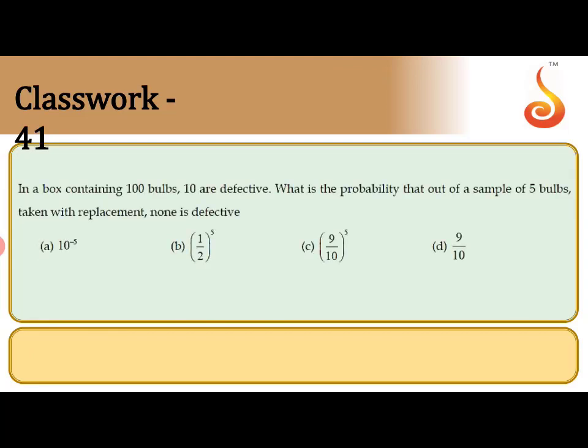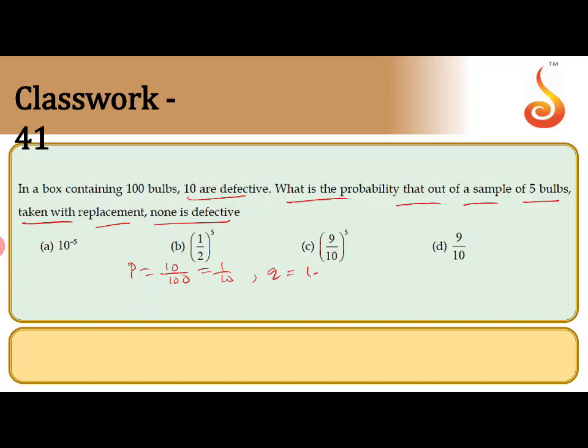Next question. A box contains 100 bulbs, 10 are defective. What is the probability that out of a sample of 5 bulbs taken with replacement, none of them is defective? Out of 100 bulbs, 10 are defective, so the probability of defective is 10 by 100, that is P, which is 1 by 10.